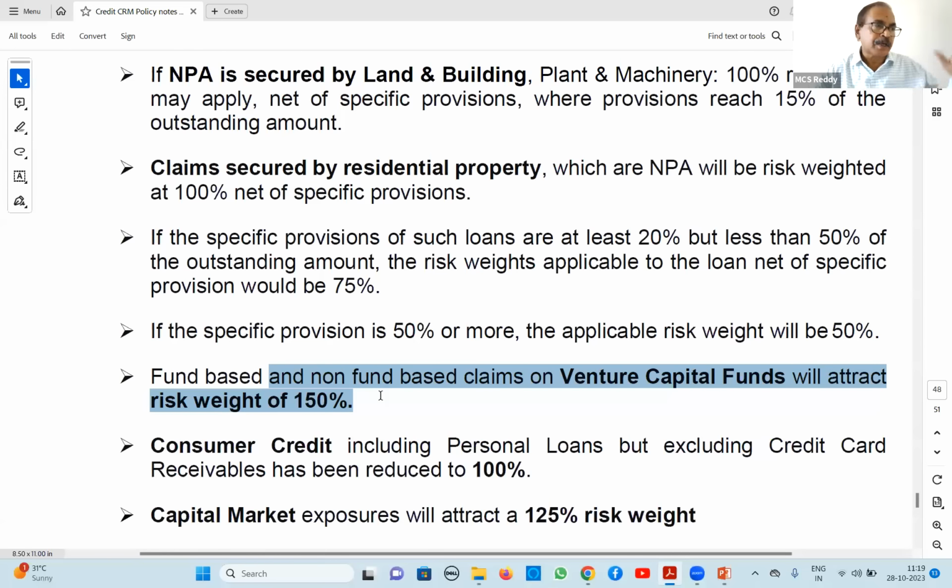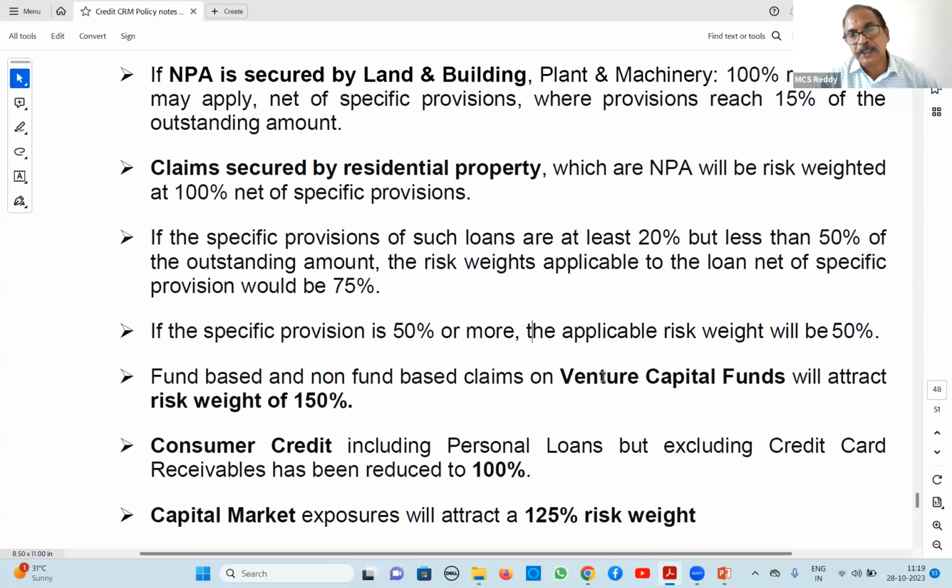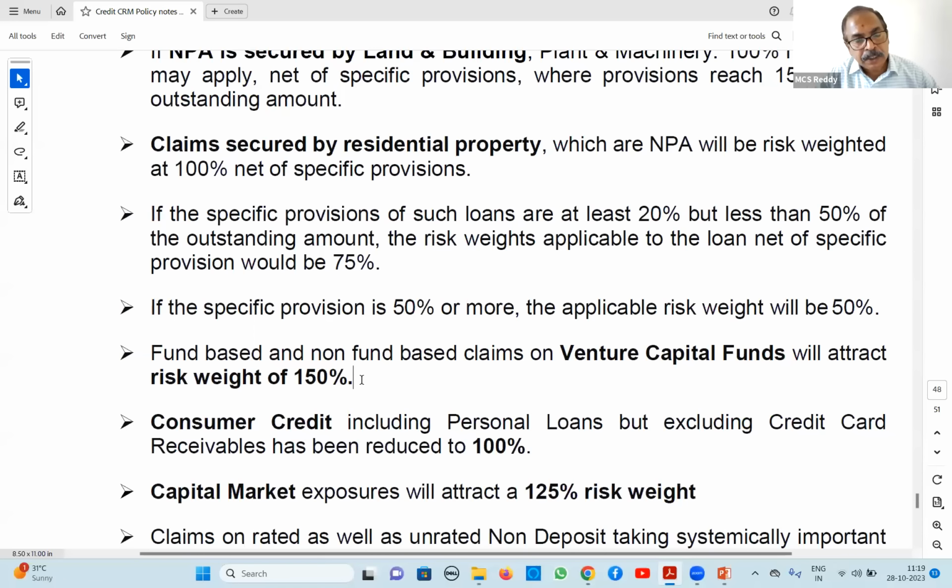Venture capital funds kya hai? Somebody is starting new venture, that is new type of business. Uska matlab industry mein, so far the type of business is not there. It is an innovation, we can say, new type. Somebody is starting new business. In such case, we call venture capital. Suppose if you sanction any loan, then venture capital we call. Such loans will attract risk weight. Not only this, suppose if you are investing in shares of a company which is started newly innovative company, that is also venture capital. Then in that case, it is 150%.